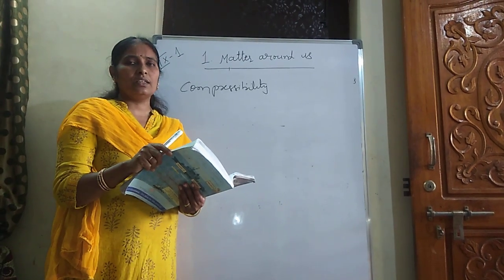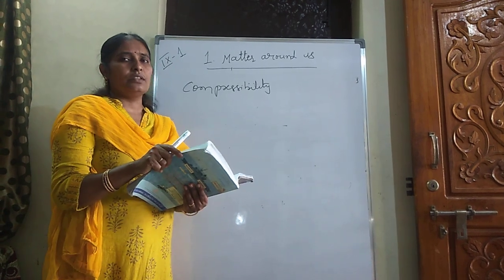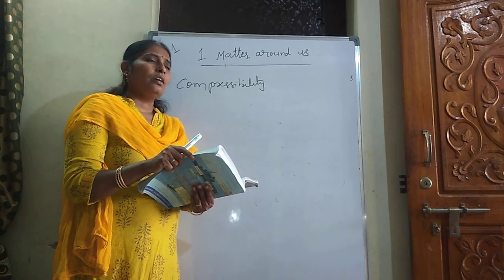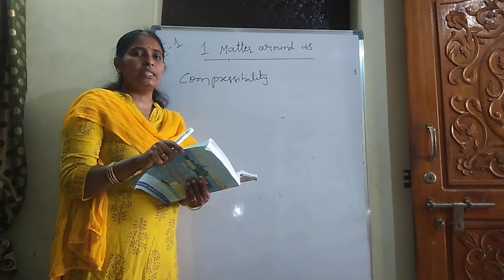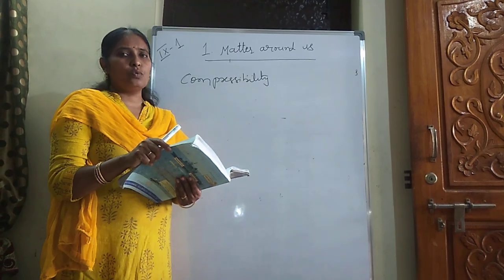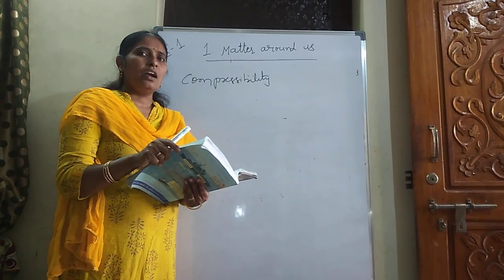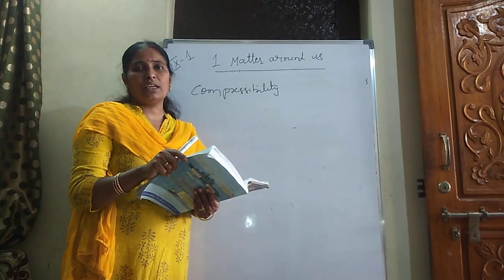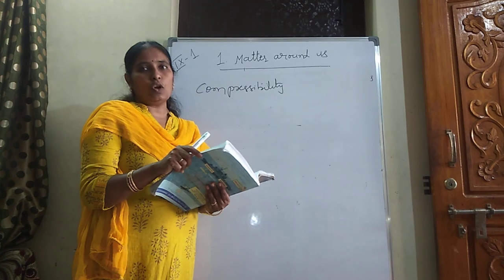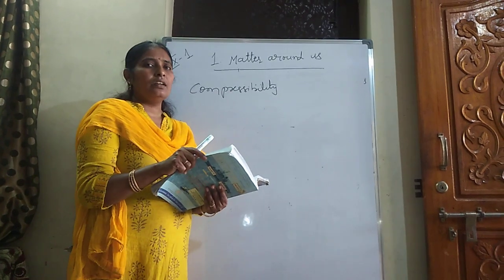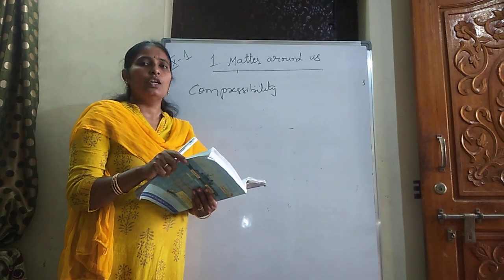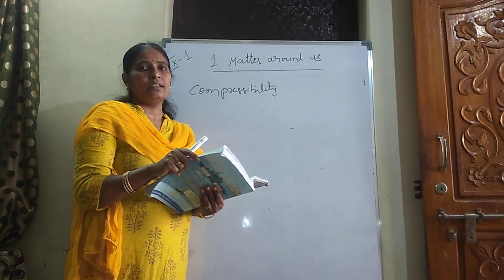Afterwards we will discuss the think and discuss questions. So students, that's all for today. When we meet in the next session, we'll discuss remaining properties like diffusion, and two more activities are there. Once the school reopens, I will show the activity of how diffusion takes place between chemicals, and go through this topic. Better you carry a rough notebook when you watch this video. Whatever important points you feel, note them down and understand them. Thank you, children.